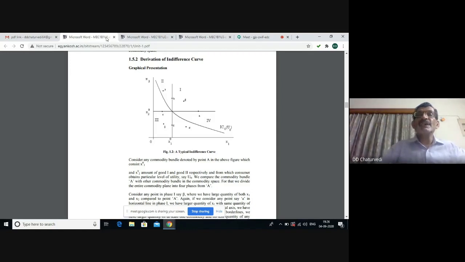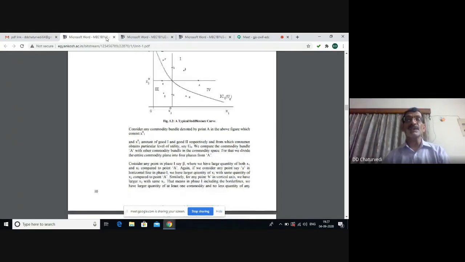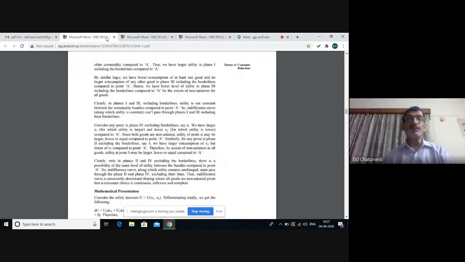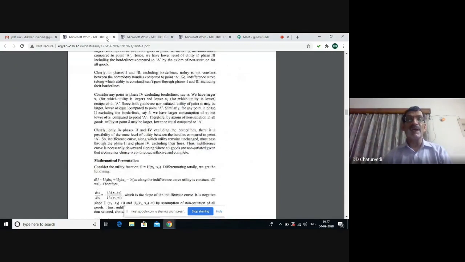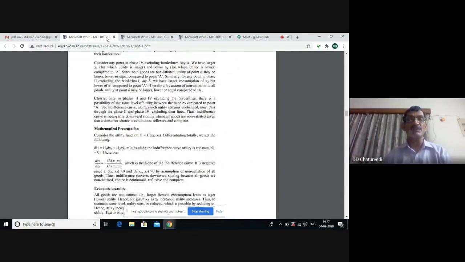So every such combination is inferior to the combinations lying on the indifference curve. In the second and fourth parts, the consumer may have more of one commodity and less of the other. And some of such combinations will be lying on the indifference curve, showing the same satisfaction to the consumer. So all points lying on the indifference curve provide the same level of satisfaction to the consumer.